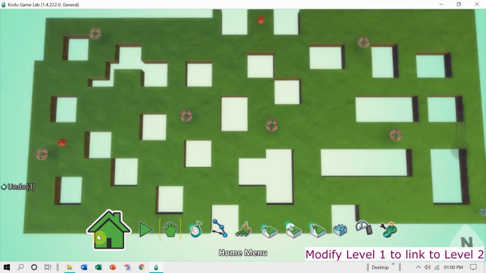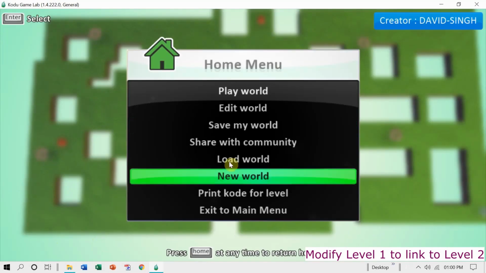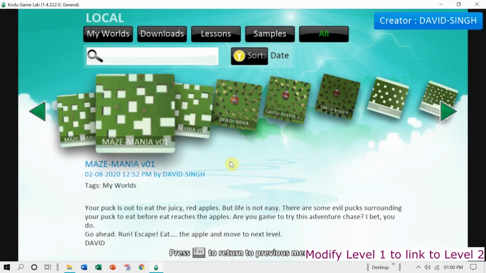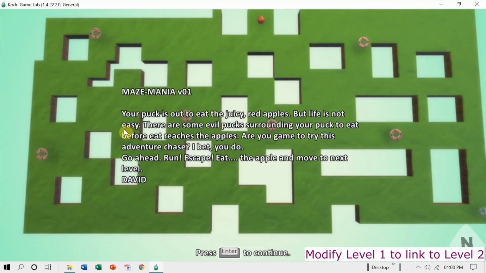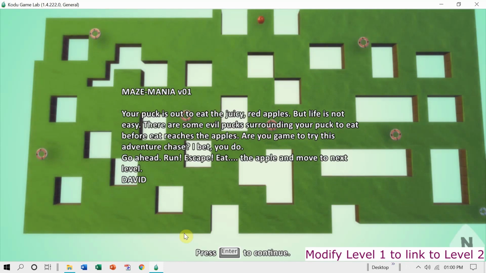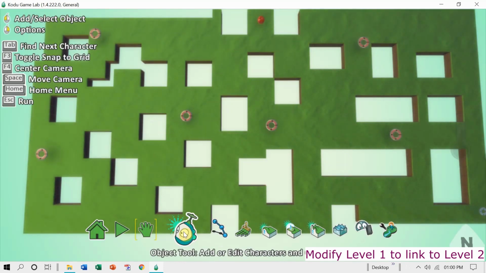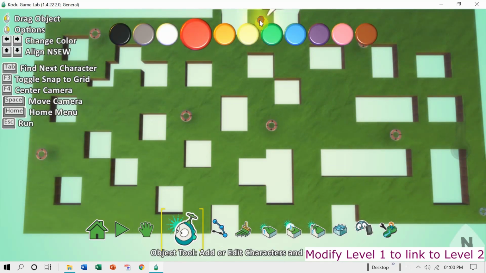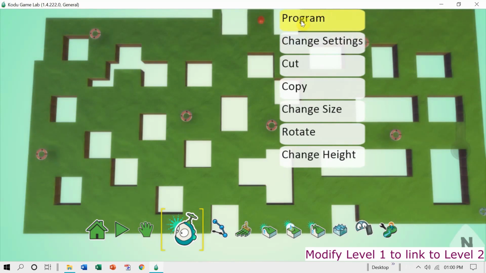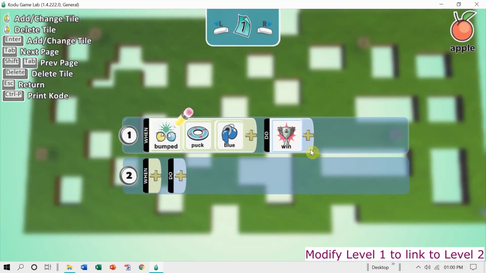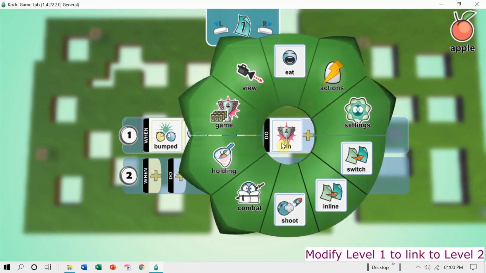Now let us link both the levels. So we will open the first version of the program. In the first version, now when the player puck eats the apple, player will not win, but the player will move on to the next level. How do we do that? We right click on the apple here. This is the first level. We go to the program, and instead of declaring the win here, I click on the win tile, go to the game option, and here I select next level.